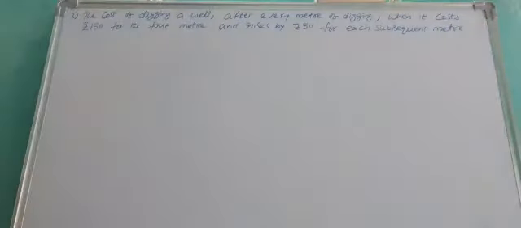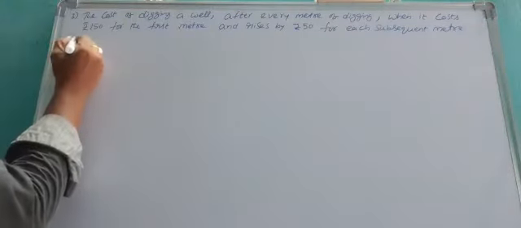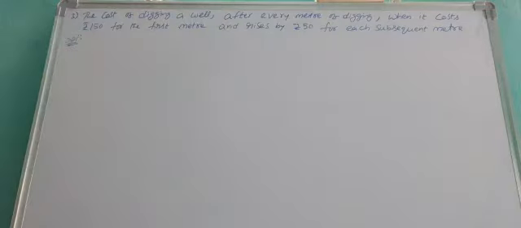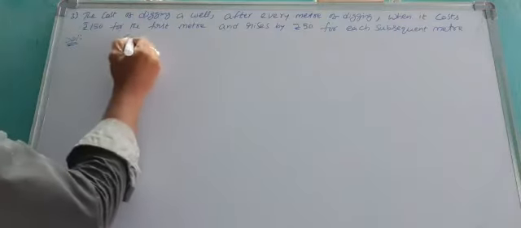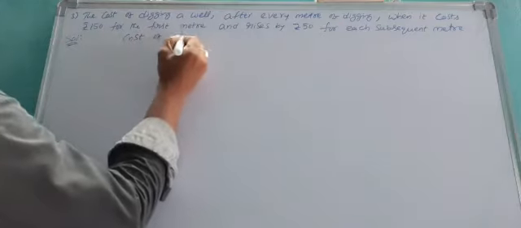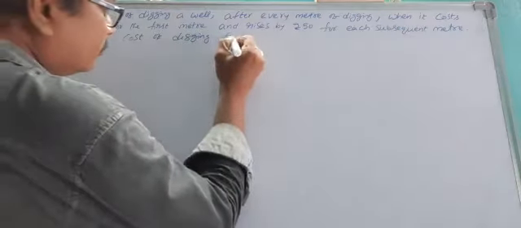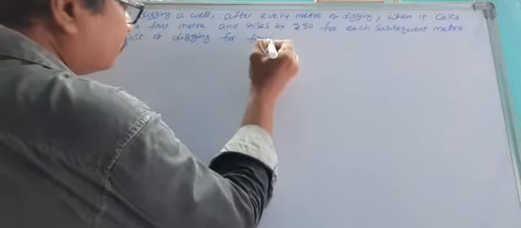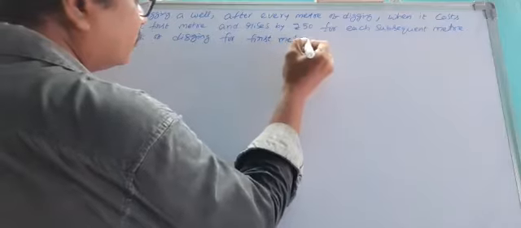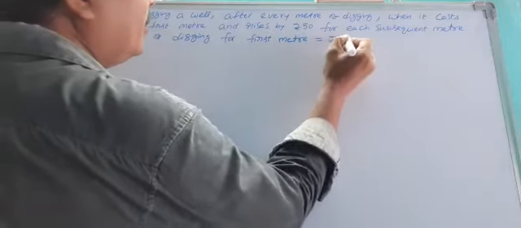Now we observe the solution. Cost of digging for the first meter is equal to rupees 150.